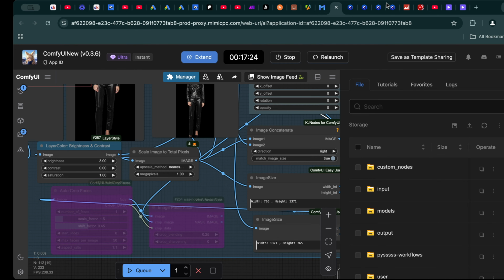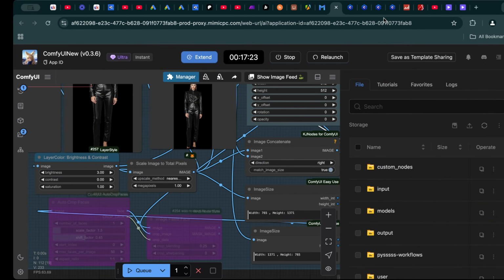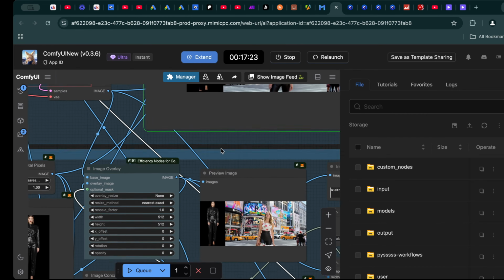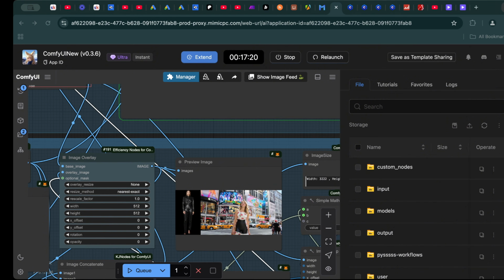For example, if your initial result seems slightly blurred or lacks sharpness in certain areas, tweaking the resolution can make a significant difference. Additionally, you can enhance the output by revisiting the parameters. For instance, increasing the number of steps allows the AI to work with more precision, filling in finer details that may have been missed during a faster process. However, keep in mind that this will take more processing time.